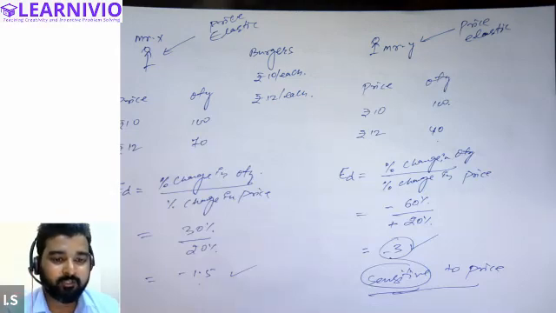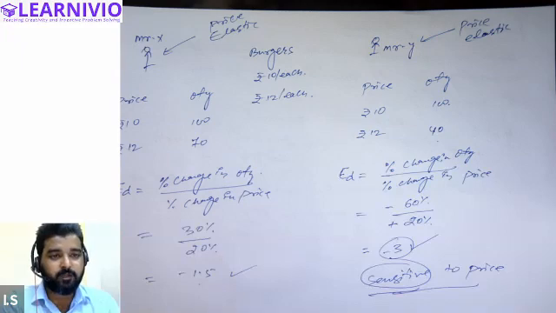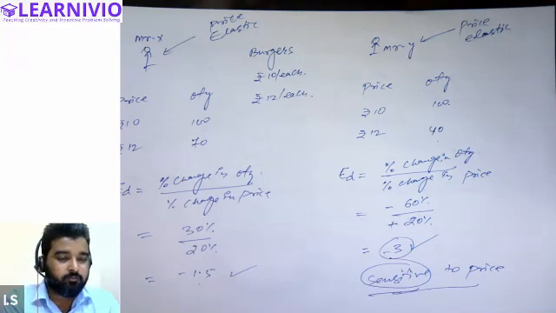But in case of Mr. X, you can increase and charge the price from Mr. X more as compared to Mr. Y, because Mr. X is less sensitive to the price. So on the basis of knowledge of elasticity, you can take pricing decisions.